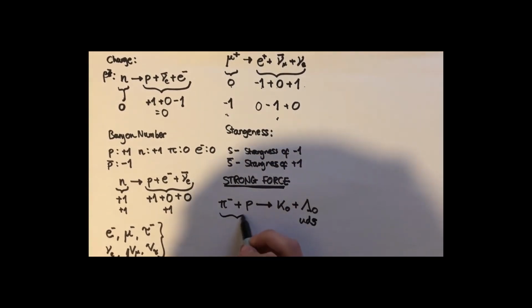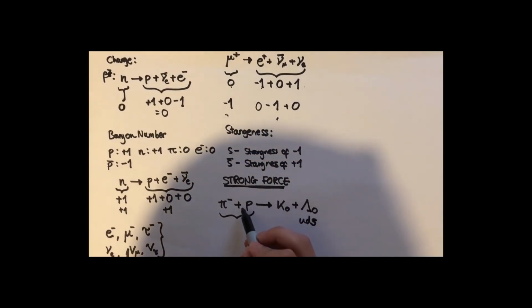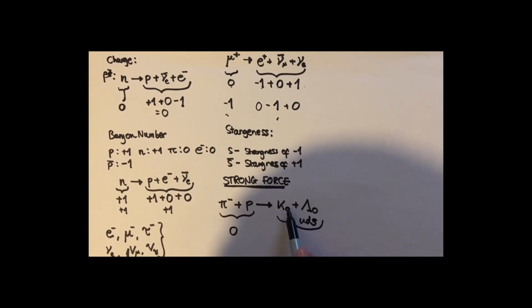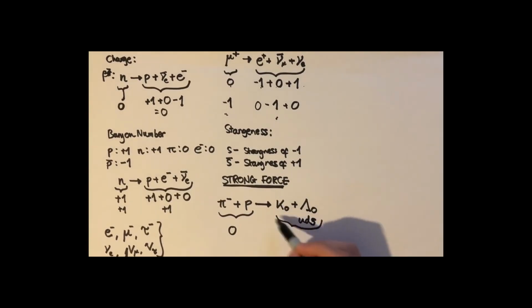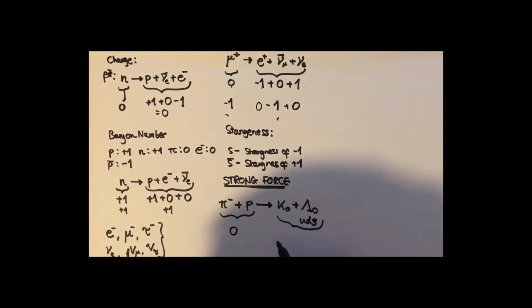What is the strangeness on this side? Well, the pion's not strange. It's a perfectly normal particle. And the proton isn't strange either, so there's no strangeness on this side. What about this side? Well, the normal kaon, the K0, not the K bar 0, but just a normal kaon right here, has the quark composition of down anti-strange.